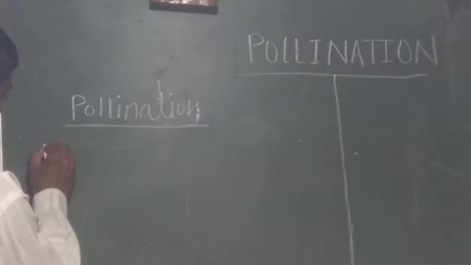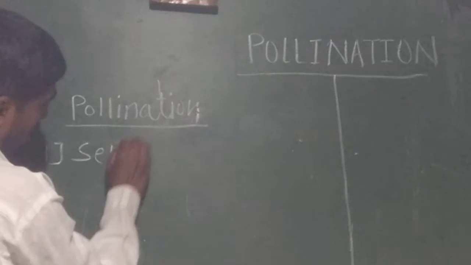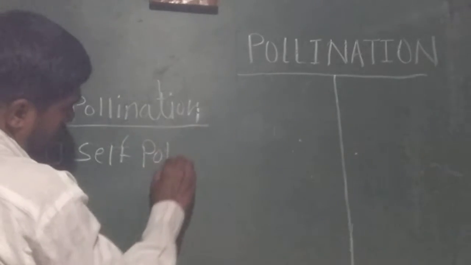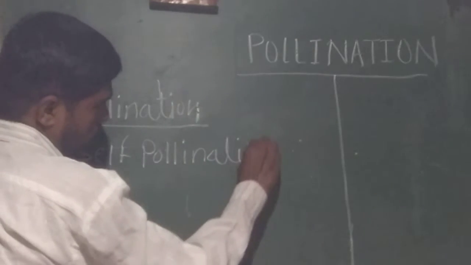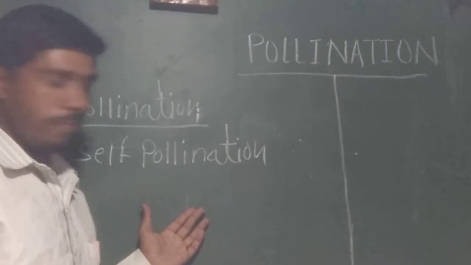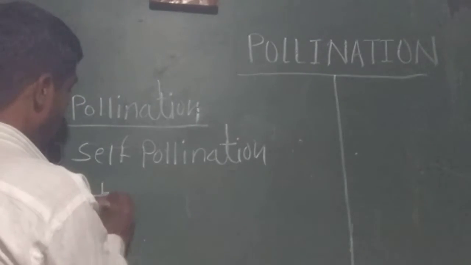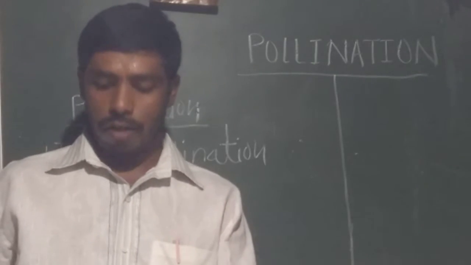One is self pollination. The first type of pollination is self pollination. What is the definition of self pollination?